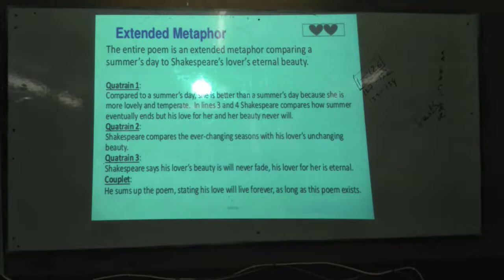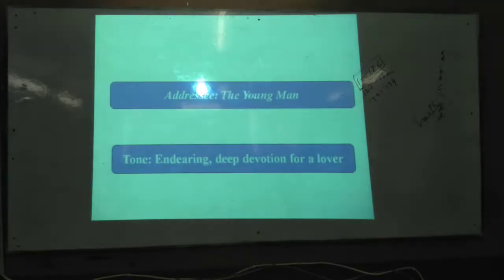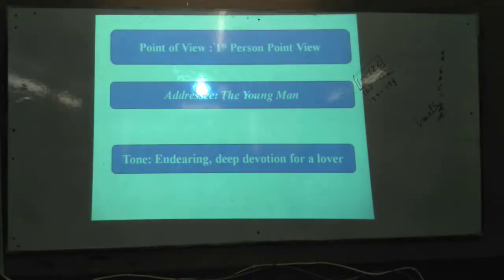To be an extended metaphor, you must remember that when you see the whole poem is actually a metaphor, that is called an extended metaphor, and it is a rare case we have seen, not all the time. And to whom does he address? The young man's point of view, obviously from the first person point of view, he addresses everything. Addressing means the young man. And the tone is enduring deep devotion for a lover.